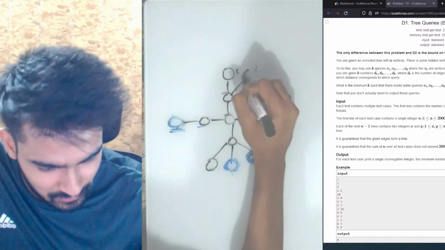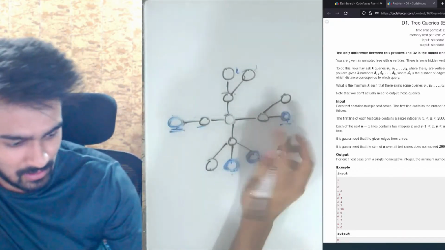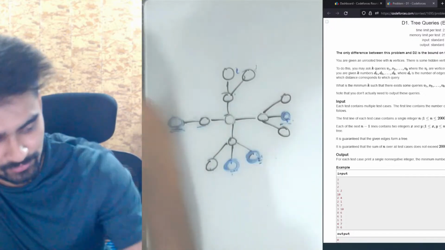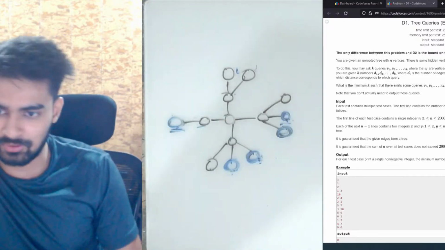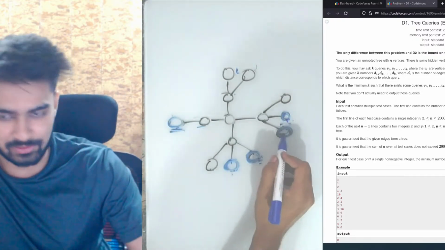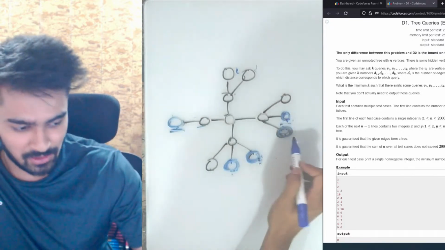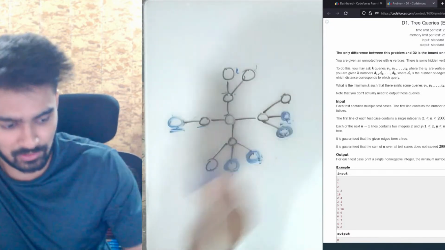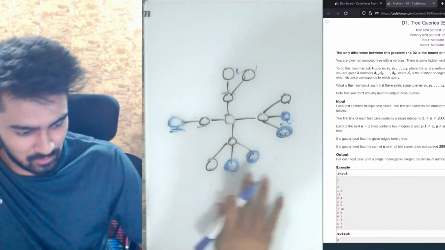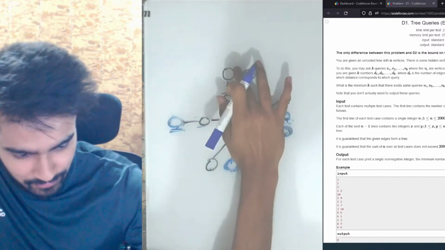Again, if you make another node, nothing happens. If you make another node here, then you will have to make this unique node, a node through which you have to make the query, because you need this special node to identify this one. Okay, cool. So I think you are able to understand how this is going.